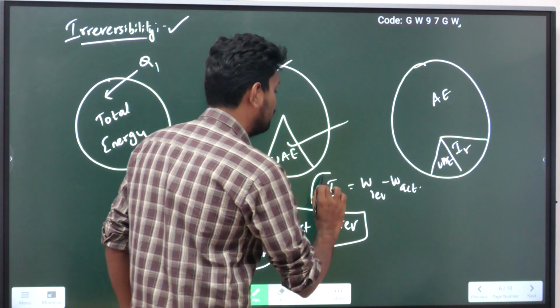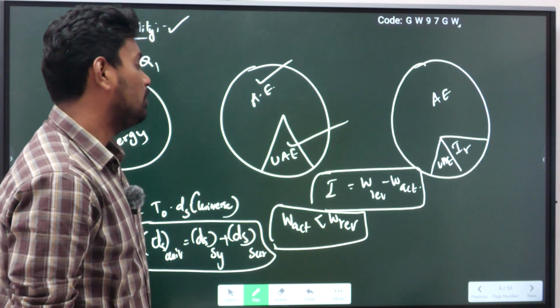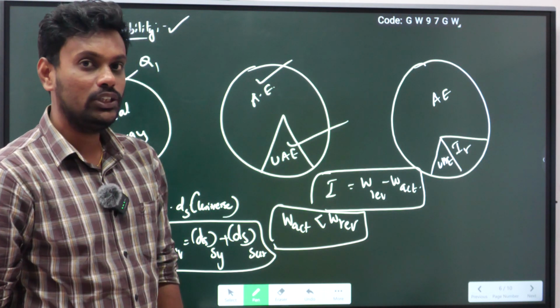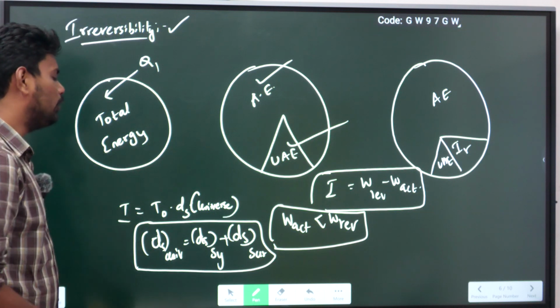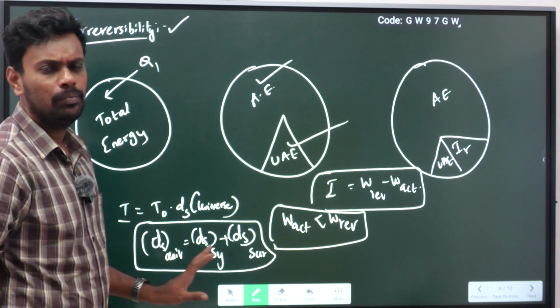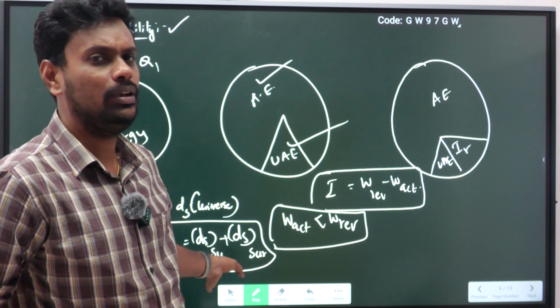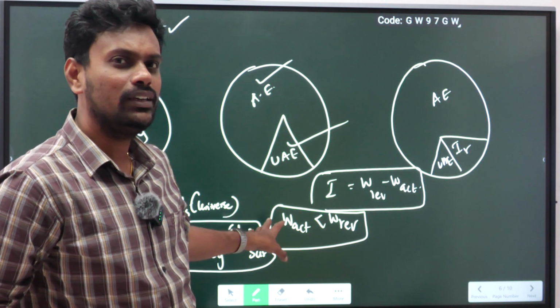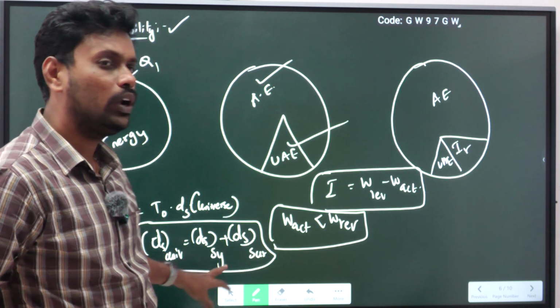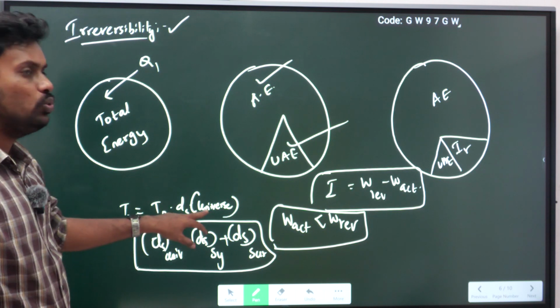So irreversibility is the difference between idealized work and actual work. And this is the common formula: I is equal to T naught into dS. This formula you do remember. There is one derivation which is not in your syllabus. The irreversibility formula only you do remember. I can take the derivation, but that is not important. So the formula for irreversibility is T naught into dS universe.